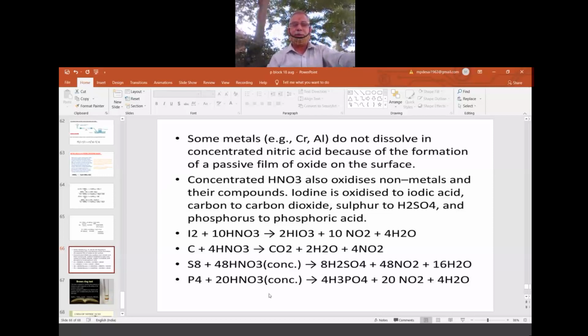And the next point you can see: it reacts not only with the metals, it also reacts with the non-metals. So with nitrogen, and I have not written N here, so please add. So with nitrogen, with carbon, with sulfur, with phosphorus, most of the important non-metals react with HNO3. HNO3 is the most user-friendly oxidizing agent and acid also. So accordingly, we get the desired products.